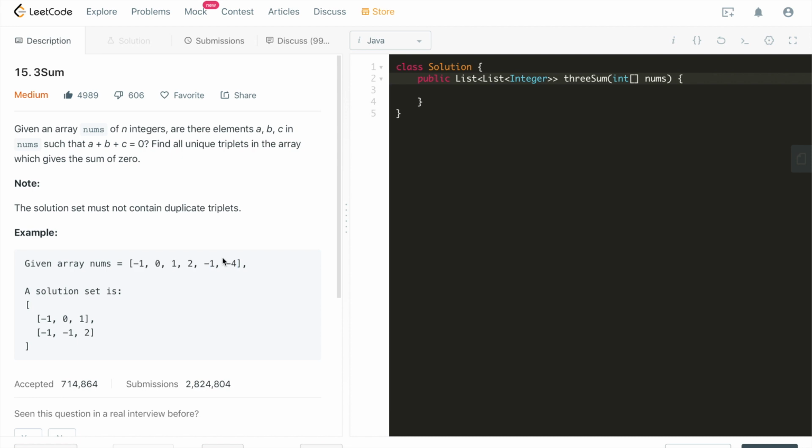After that, we can just check if there are any duplicates. The duplicates must line up together. So -4 is first, and then -1, -1 stand together, and then 0, 1, 2. When we find -1 and there's a following same element, -1, right behind it, we can just skip it. This is the idea.